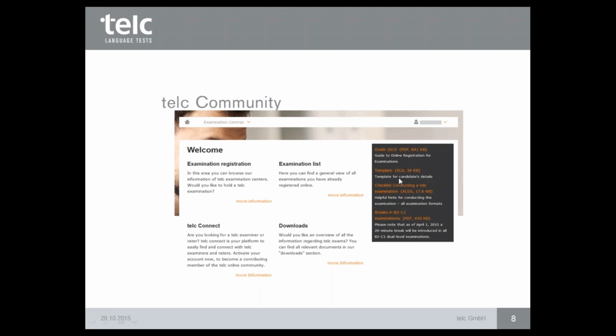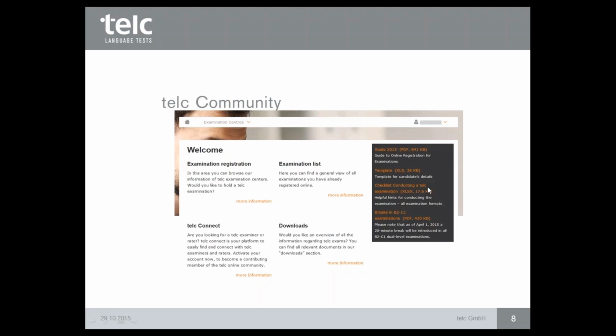You will also find a template here. It's a template for the candidates' details, for particulars of candidates. You will find here also the checklist for conducting a telc examination. It's a list where you can tick: what I have to do before the exam, what I have to look after during the examination, and what to do after the examination, which papers shall be returned to telc after the examination, and so on.